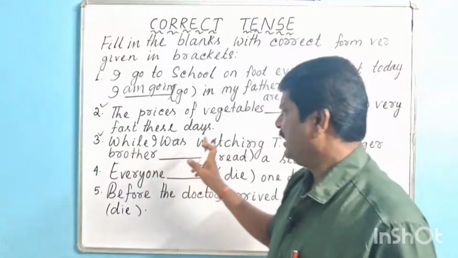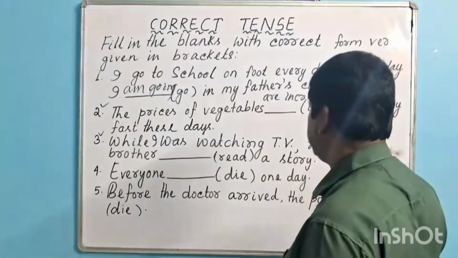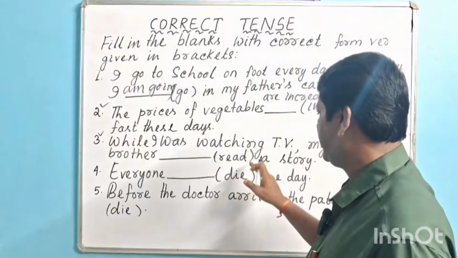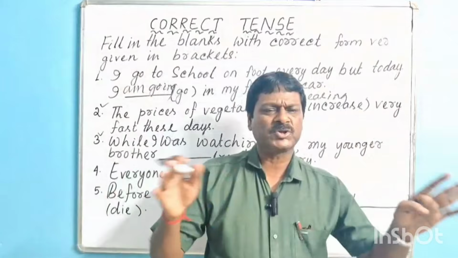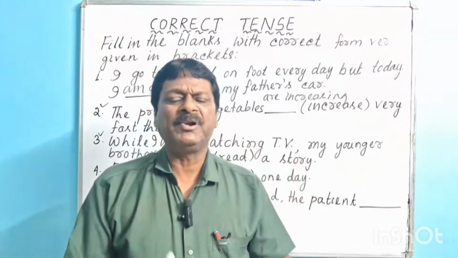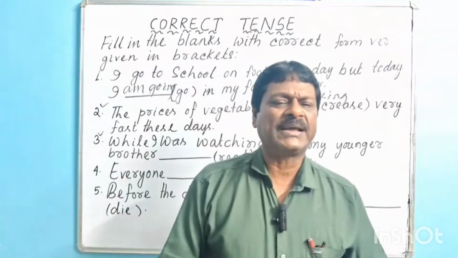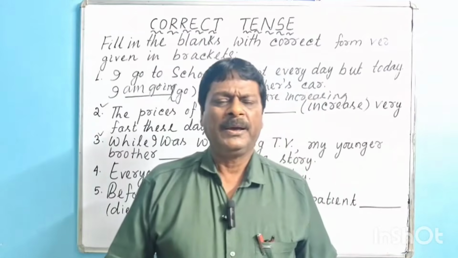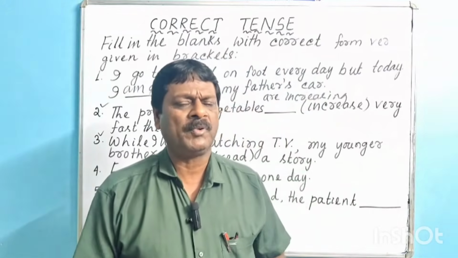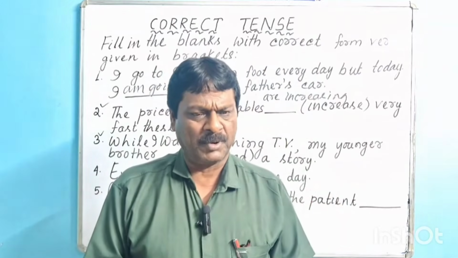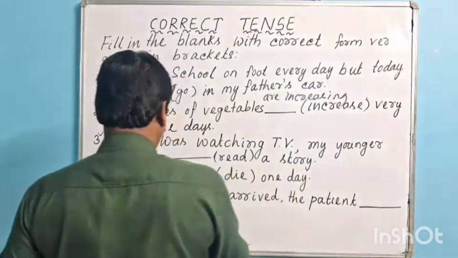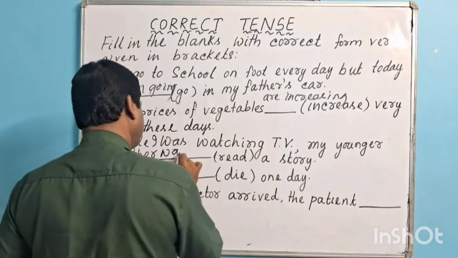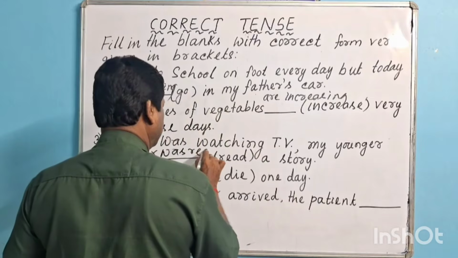While I was watching TV, my younger brother dash (read) a story. We know when two actions took place in the past simultaneously, both the actions are expressed with the help of the past continuous form of the verb or past progressive form of the verb. That's why the appropriate form here will be was reading.